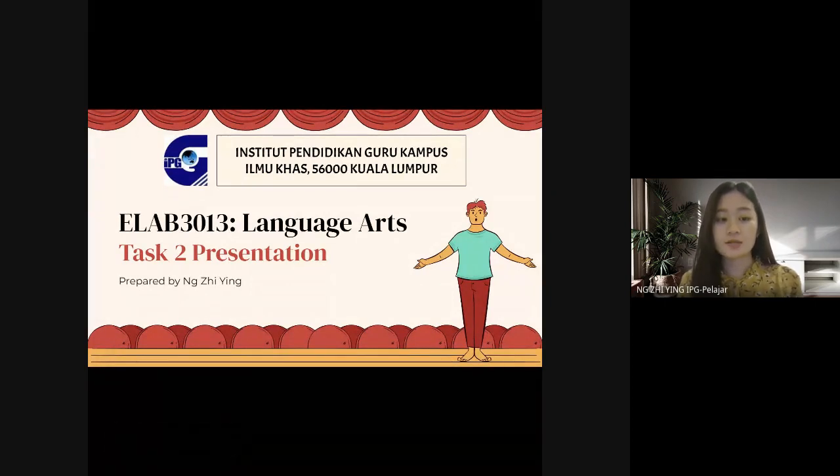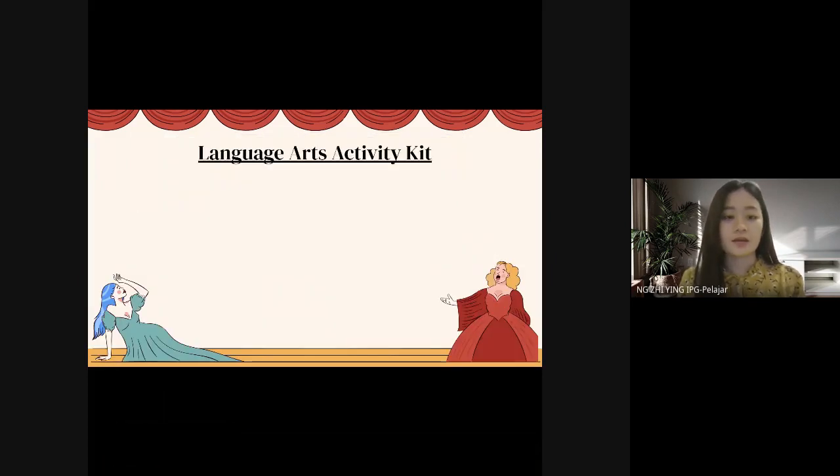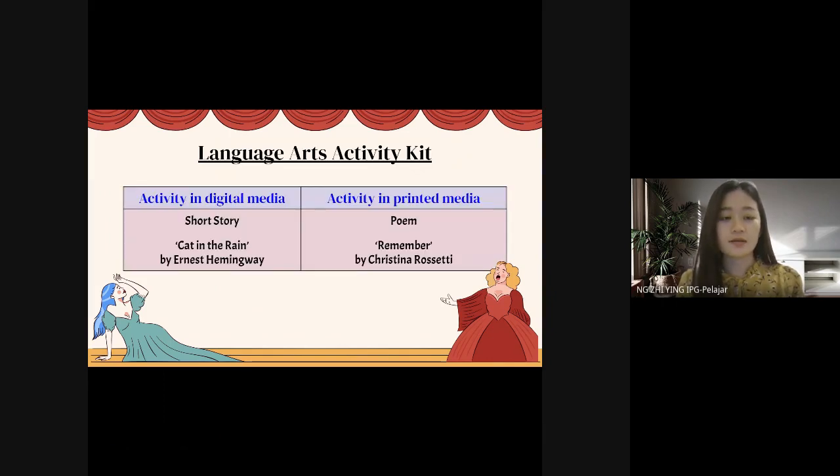So in this presentation, I've prepared an activity kit to explore and exploit two genres from young adult literature. Okay, so this is the language art activity kit, and the activities are from digital media and from printed media.